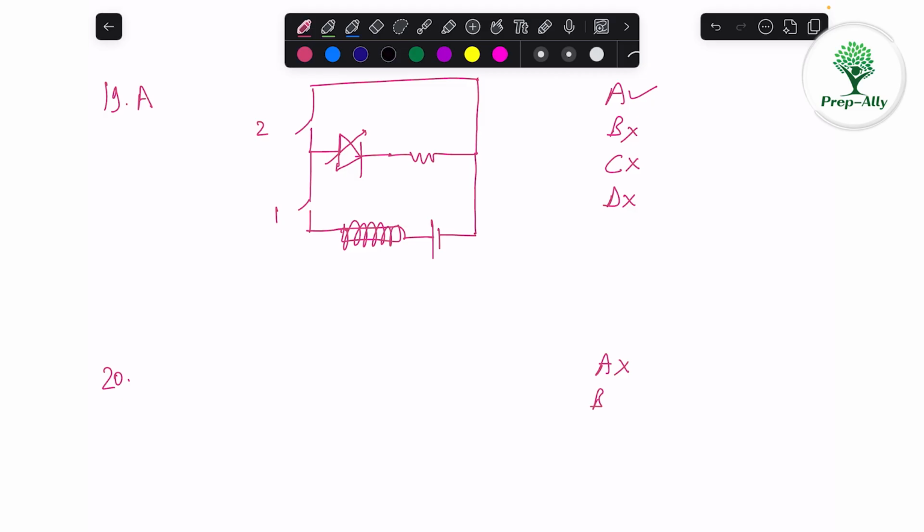B option says that tungsten will not be magnetized and it won't attract iron clips. See, the tungsten will be magnetized a little bit. It can't be magnetized too much. So that's why we can say that tungsten will practically not be magnetized and it won't attract iron clips. So B is correct. Now C says that tungsten is ferromagnetic, which is totally wrong because tungsten is paramagnetic. Now D says that the tungsten will melt.